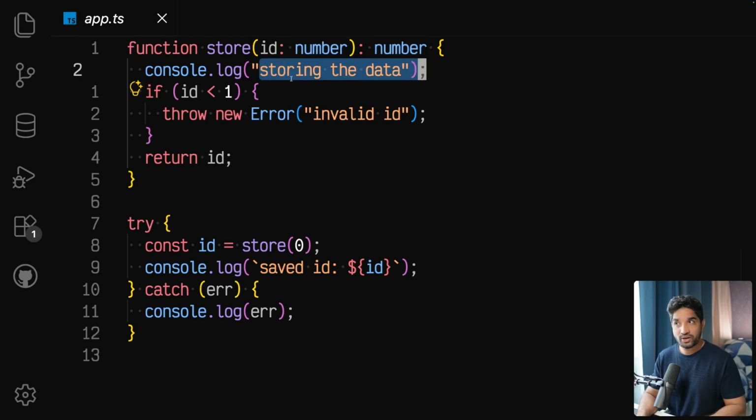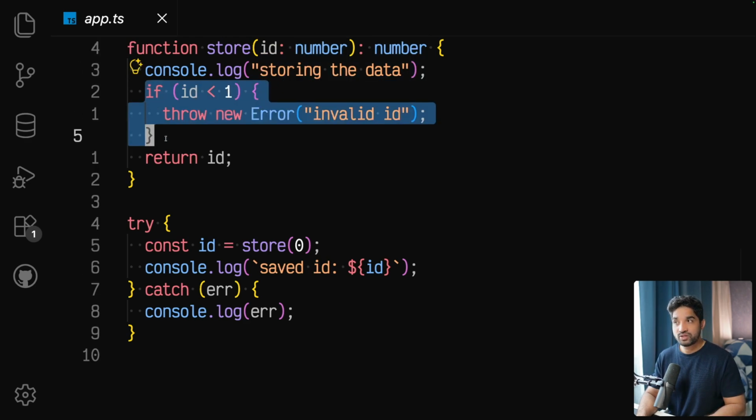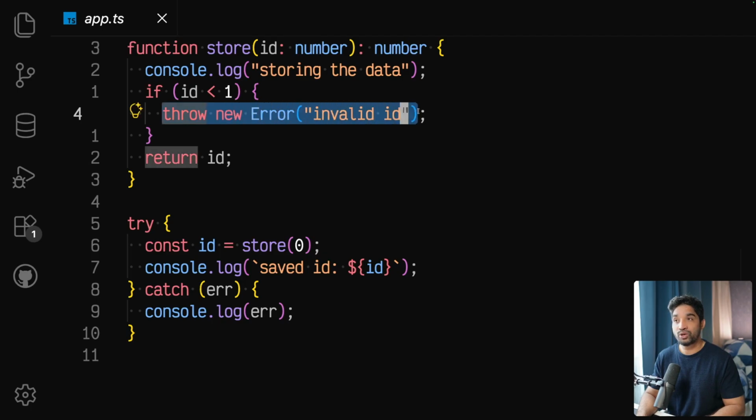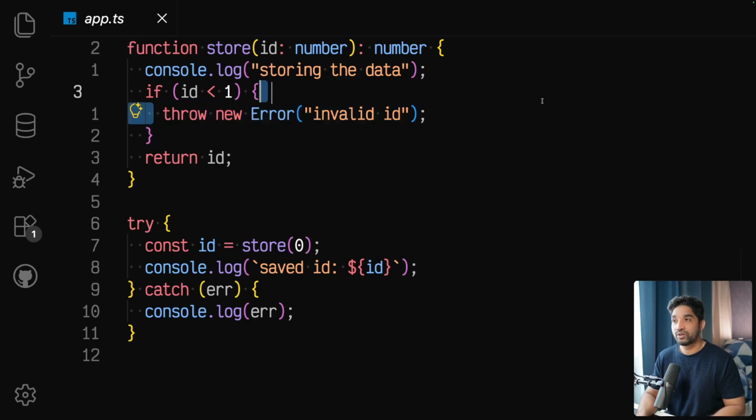So we're storing the data, and we are just simulating an error here. We are checking if ID is less than 1, then throw new error. This is how we throw an error in TypeScript, right? So we threw this error here, and if the ID is not less than 1, then we come here and we return that ID itself. Okay, this is a simple function, but it is more than enough to understand the problem.